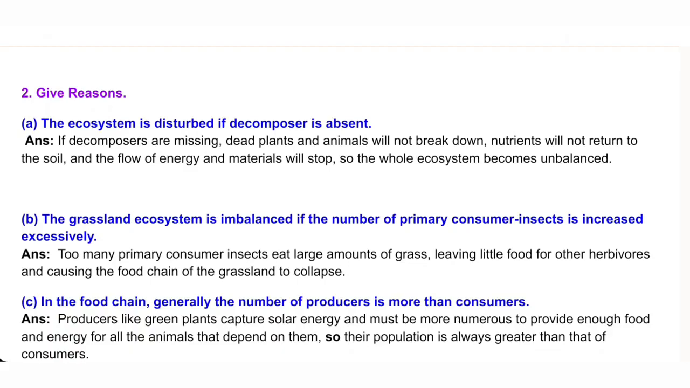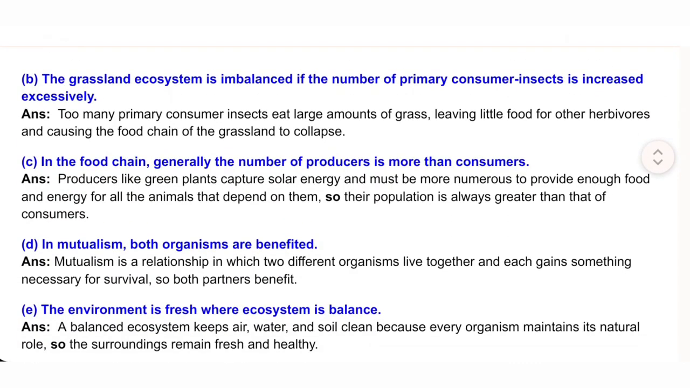C. In the food chain, generally the number of producers is more than consumers. Answer. Producers like green plants capture solar energy and must be more numerous to provide enough food and energy for all the animals that depend on them, so their population is always greater than that of consumers.